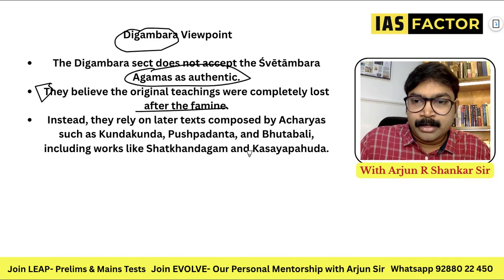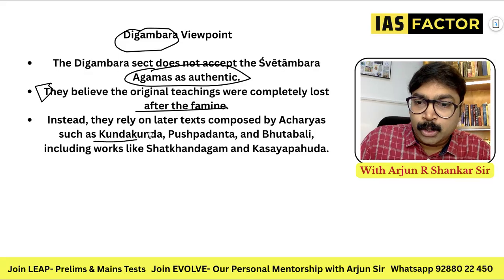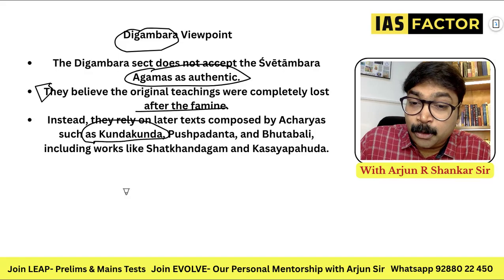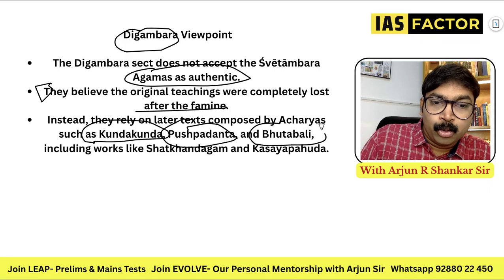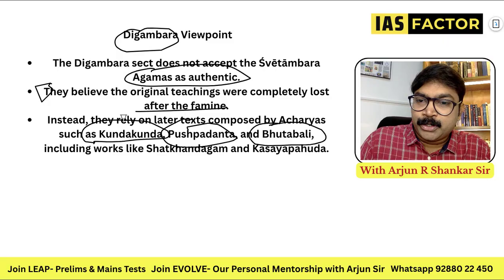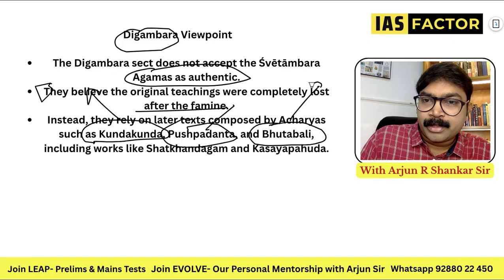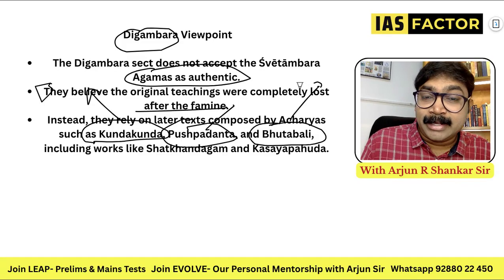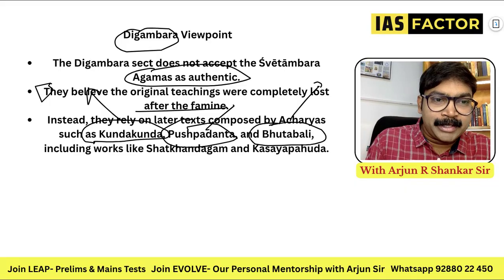Instead, they rely on texts composed by acharyas such as Kundakunda. You can remember Kundakunda, Pushpadanta and Bhutabali. These are all important works, and they represent the Jain Digambara viewpoint. So I think these are some of the important things for Jainism.